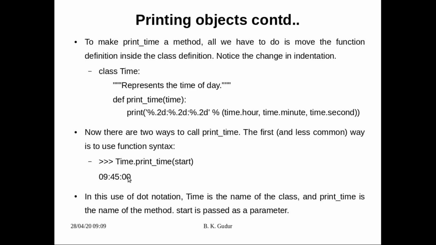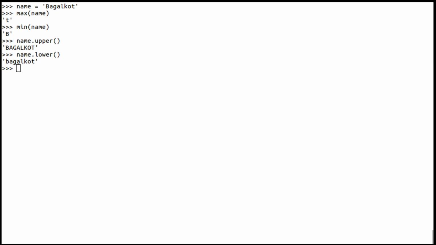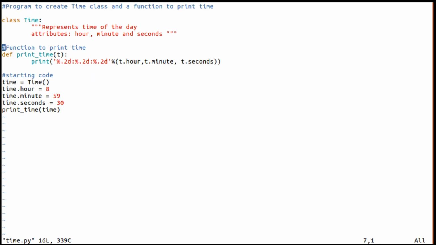So this I'll show you. I'll take the time.py file and convert it. This is the earlier class which we have discussed, class Time. If I want to make this function a method, see here, earlier I had written a function to print time. Now I'll write it as a method to print time. How to make a method? Just move these inside the class. Now this is a method.